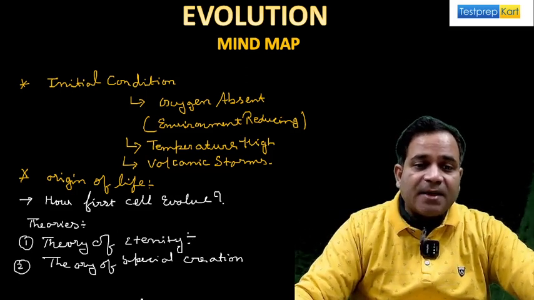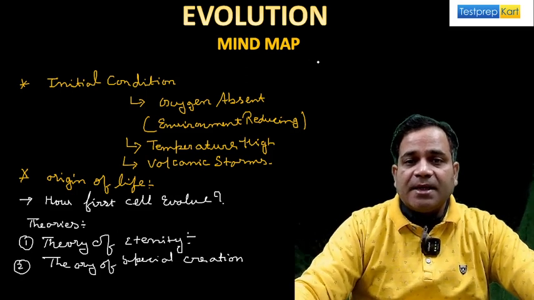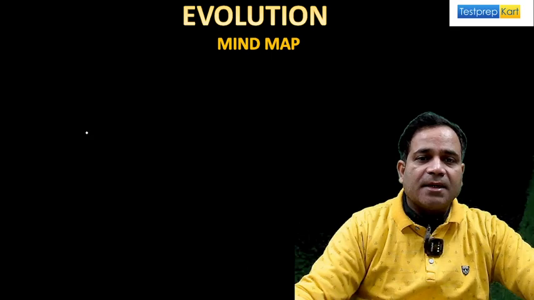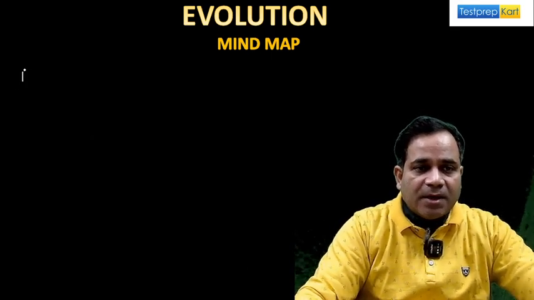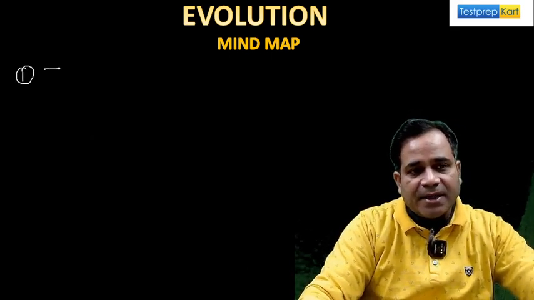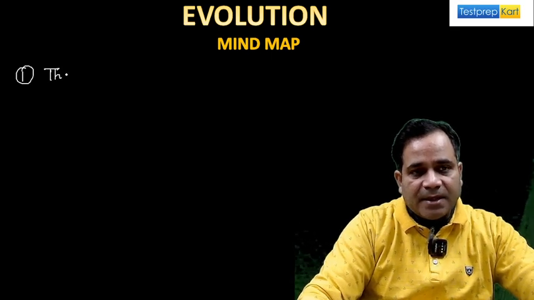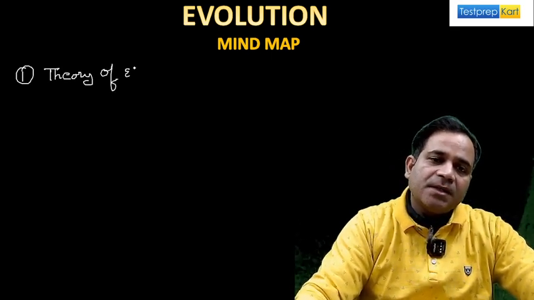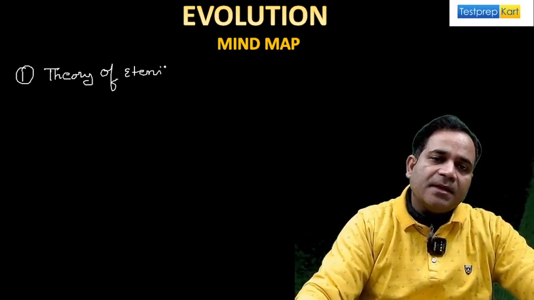The status is what? See what I'm saying here, the first one. On the next slide I'm going to write the theory of eternity.